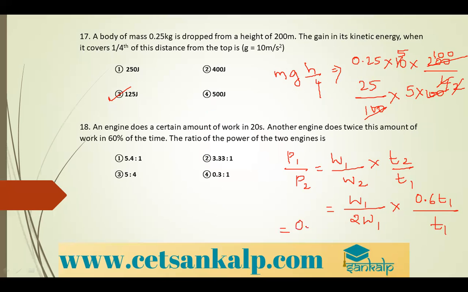So 0.6 divided by 2 gives you 0.3 by 1. So option 4. Okay. Next problem.